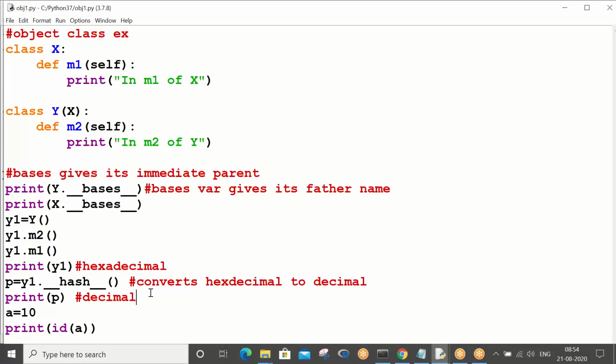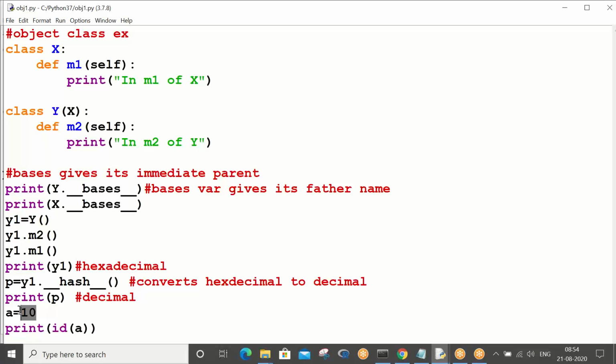Here I have manually converted to decimal form, because class x and class y are our user defined classes, custom classes we call. But this is an integer class. Integer class is also extending object class properties.